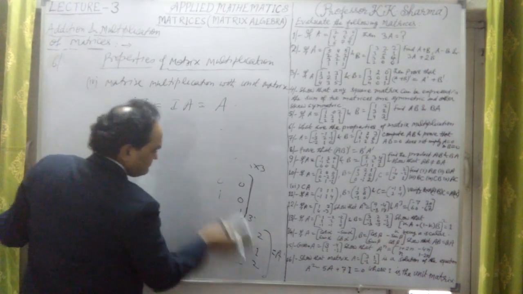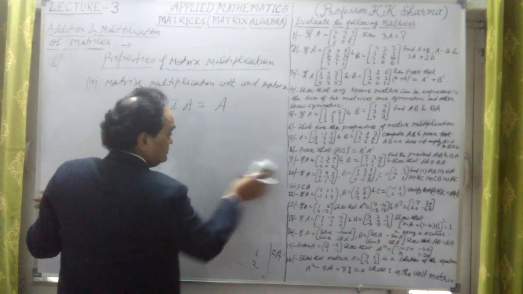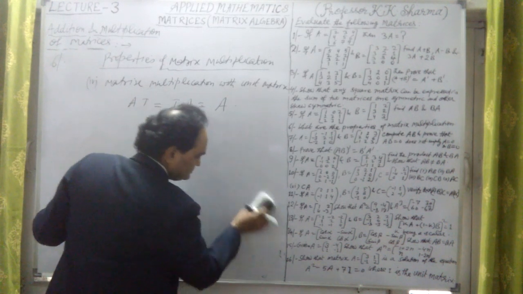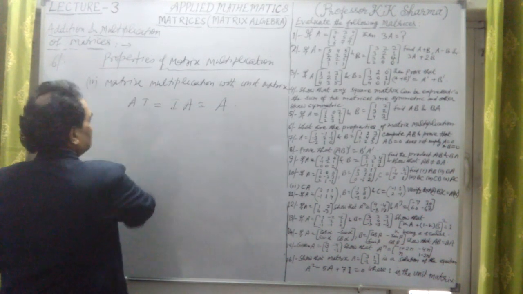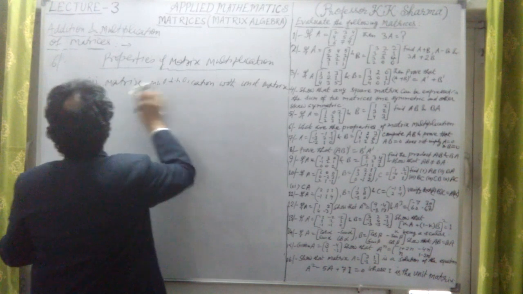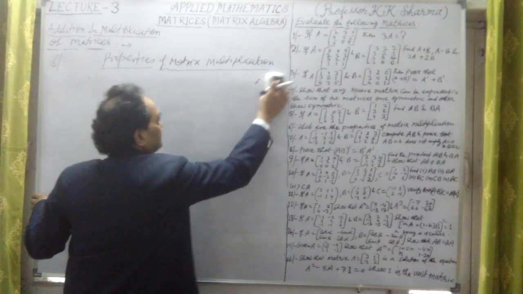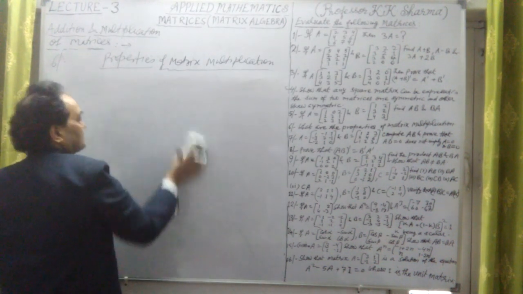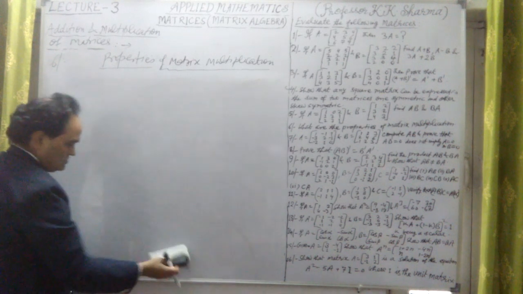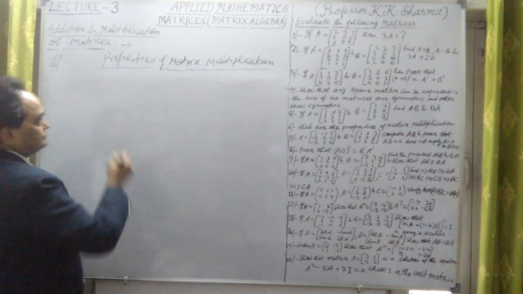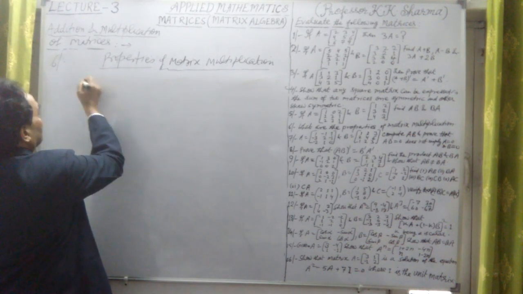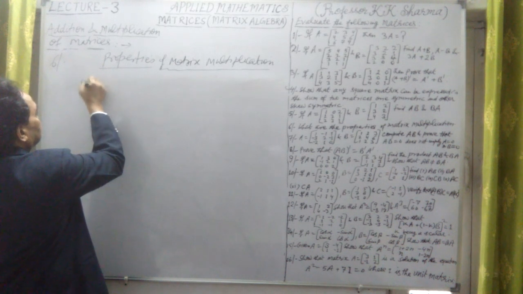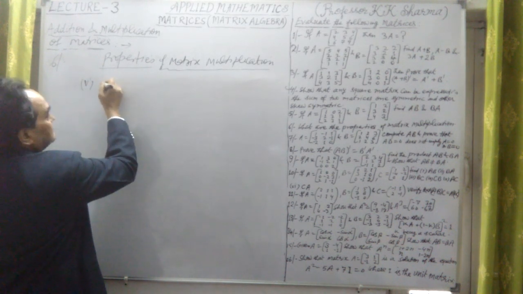Now the fifth property, which I'll discuss in detail when I take the fourth lecture series, because inverse and adjoint of a matrix I'll take in detail. But let me write that with the inverse property of matrix multiplication. Okay, so this is the fifth property. Property number 5: inverse multiplication.